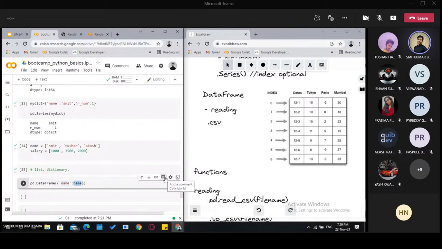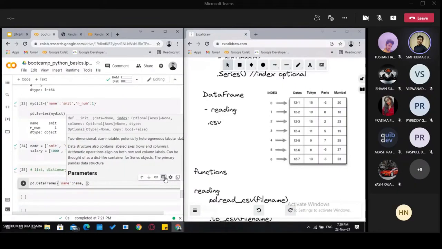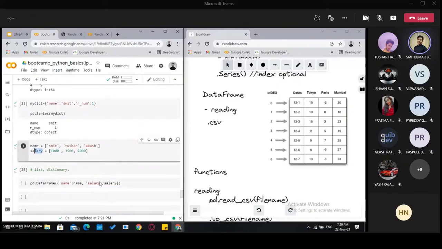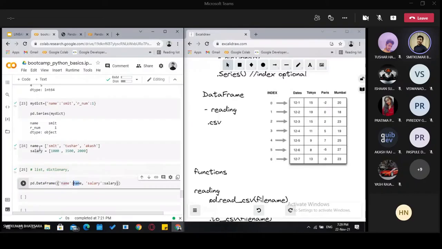And we need another column as well for salary, so we can similarly give the column name salary, and the corresponding values as the salary variable, because all the salaries are stored in this variable. Remember, the salary and name words are the names of variables where we have stored all the values.